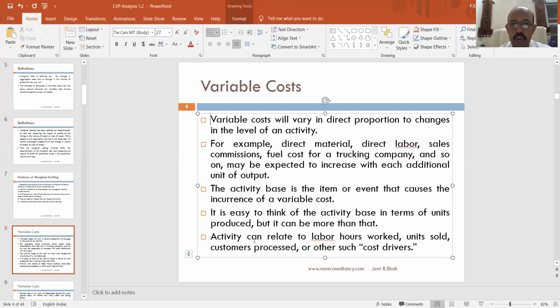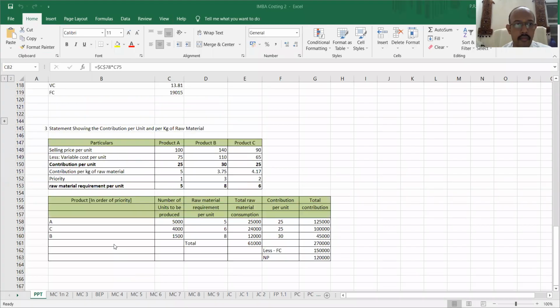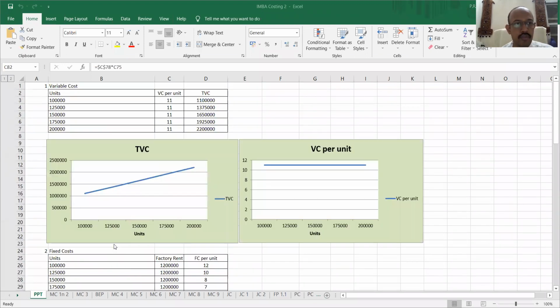Over here, what we need to mark down is that the variable cost depends upon production. Production goes up, variable cost will go up. Production goes down, variable cost goes down. There are certain inherent things that you should understand about variable cost. Let me explain them with the use of an example. Okay, so let us take it this way.